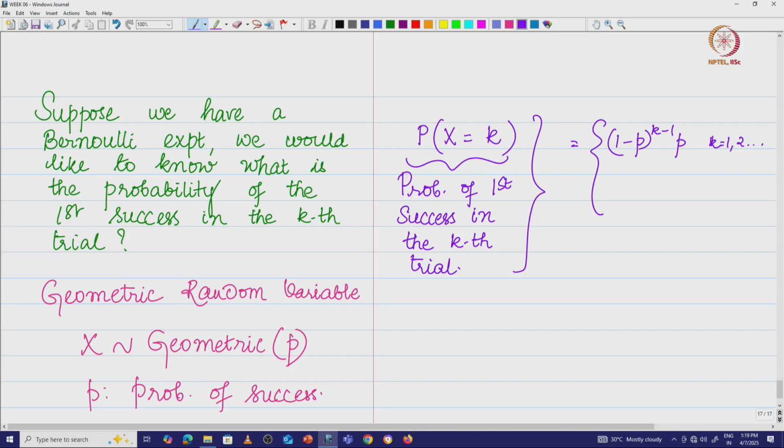countably infinite. This is exactly what we saw in the first lecture on the random variable, where we said go stand in a signal and then count the number of vehicles that pass through the signal. You could have a countably infinite number of values, and that is exactly what we see here. K is equal to 1, 2, etc. It goes till infinity and 0 otherwise.